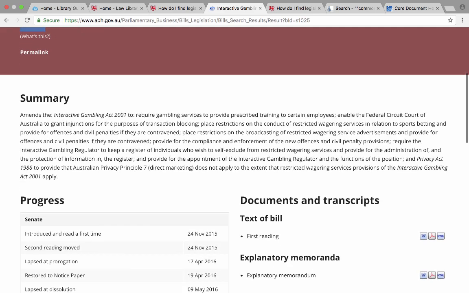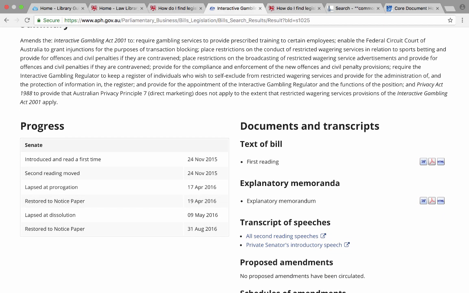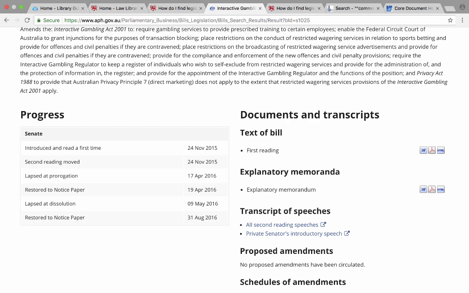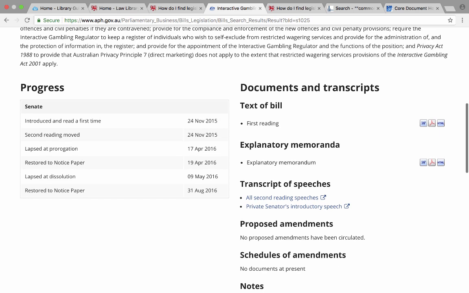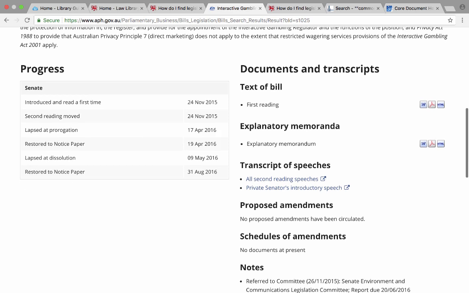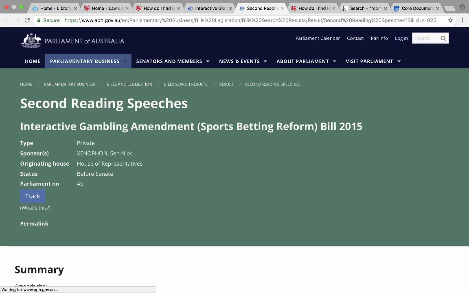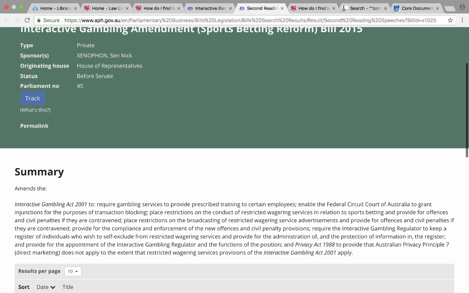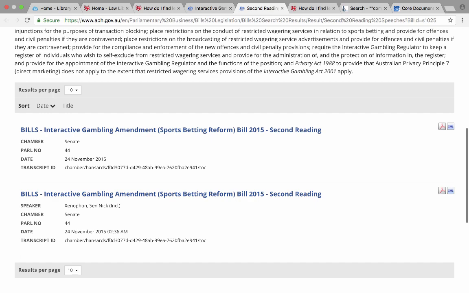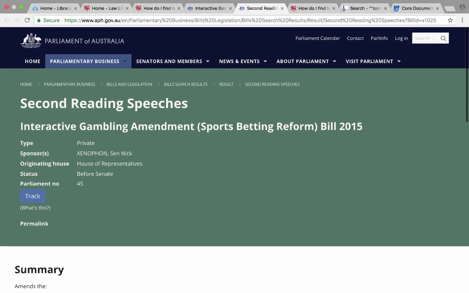So we have a summary of the bill, we have a progress report of the bill, where did it get up to? We also have on the right hand side links to the explanatory memorandum, and then we also have links to second reading speeches. And so that's generally speaking how you would find a second reading speech and explanatory memorandum within the Commonwealth jurisdiction.